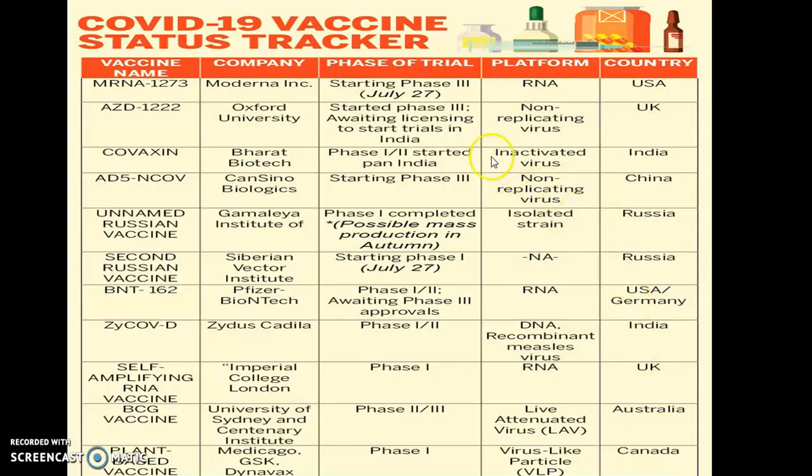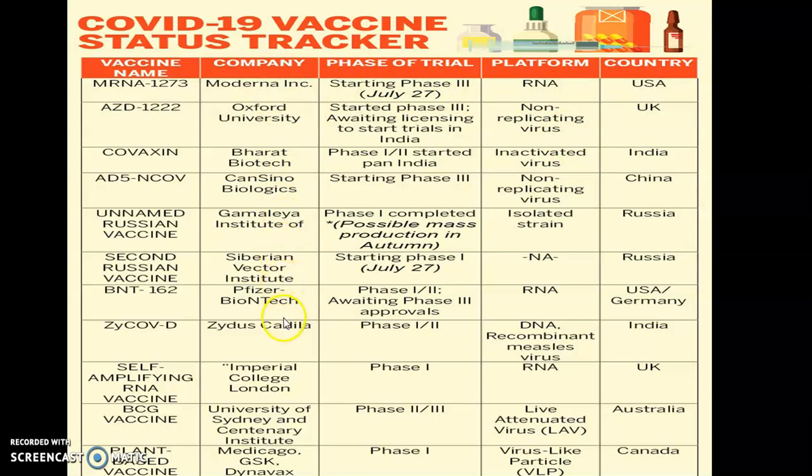I would like to mention a little bit about the Covaxin, which was produced by Bharat Biotech, and it is an inactivated virus which is used in India. And there is the AstraZeneca vaccine, which is developed by Oxford, that is Covishield, that is also a non-replicating virus, and such kind of viruses are used in different countries. So the RNA vaccine is the Moderna vaccine.